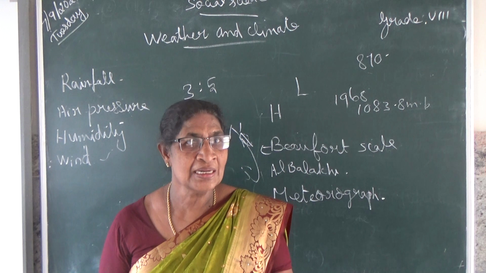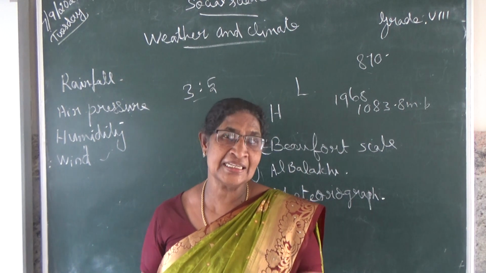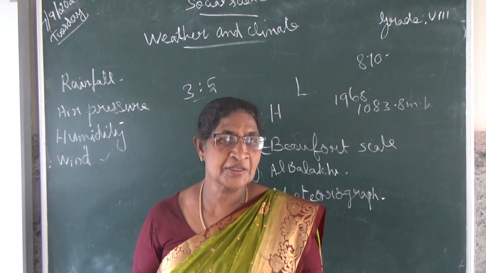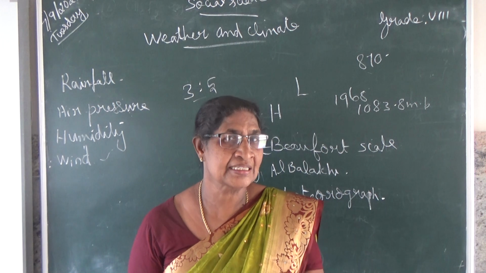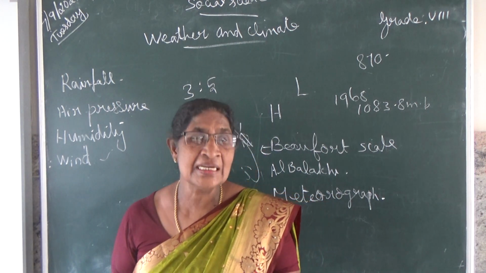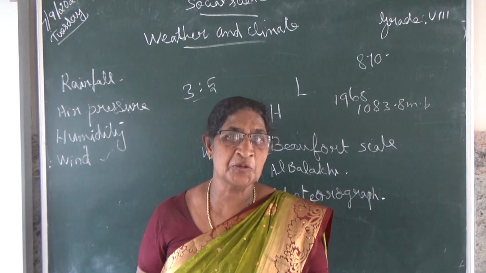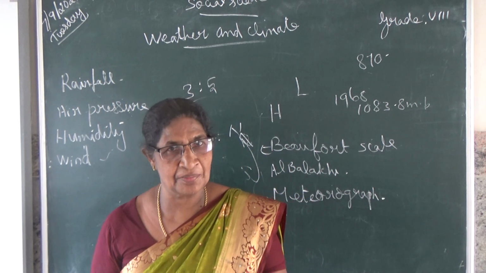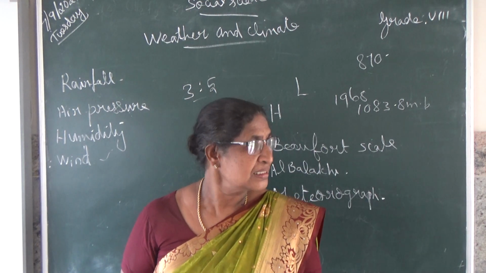For example, trade wind. Next, seasonal wind, which changes its direction according to the seasons. That type of wind is called seasonal wind. This wind blows from sea to land during the summer season, and from land to sea during the winter season.